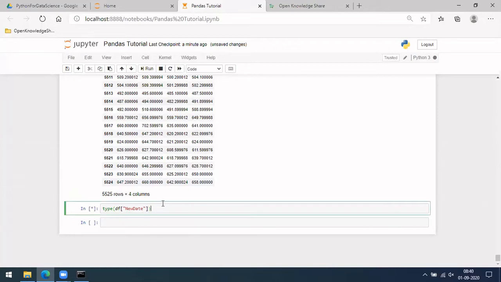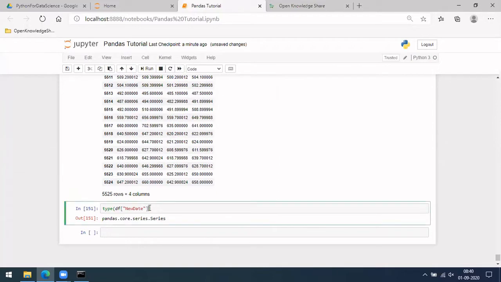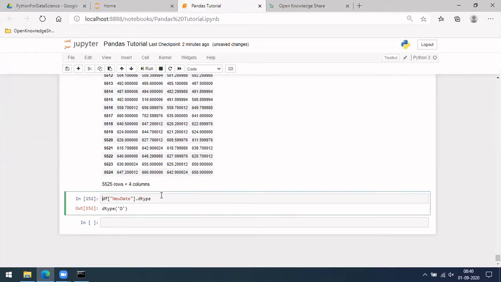It's taking time. Why is it taking time? It shouldn't take time. We need to see dtype, right? And not the, so this will give series only, and it is given as object. So in case you want to convert into something else, let me introduce you to that.